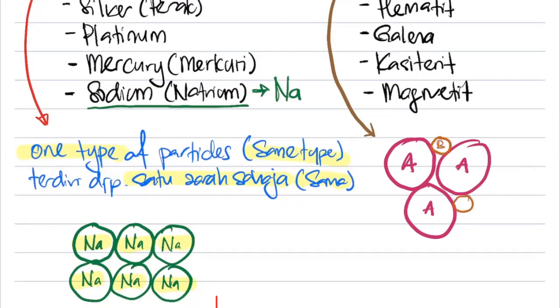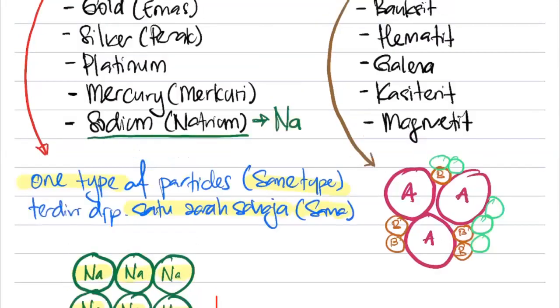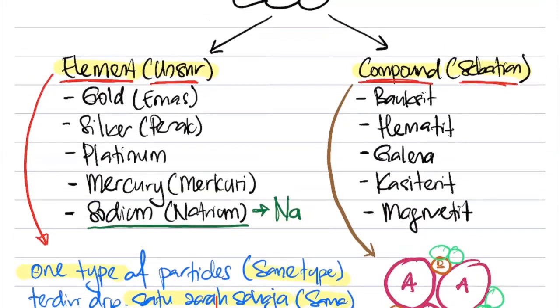So it's a mixture. That means you got more than one particle. That's why I say it is a different type. Sometimes you may have another particle here, so let's say this is particle C. So you see, it's a mixture. Which means compound is a mixture of a few elements. Dia adalah gabungan